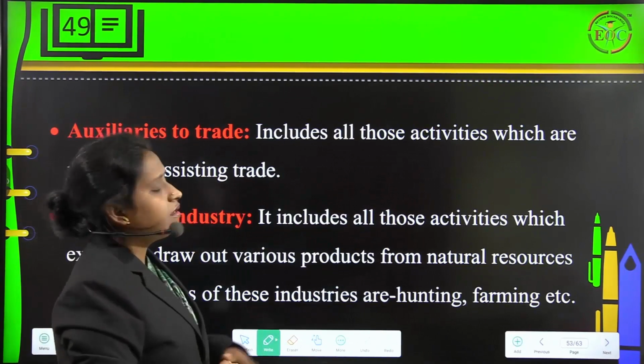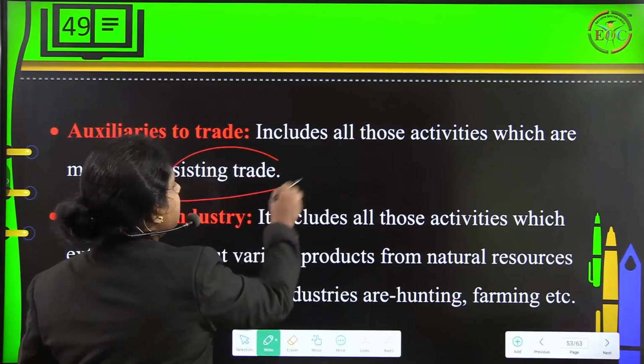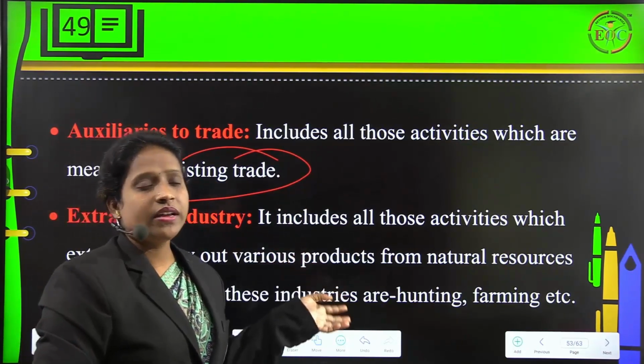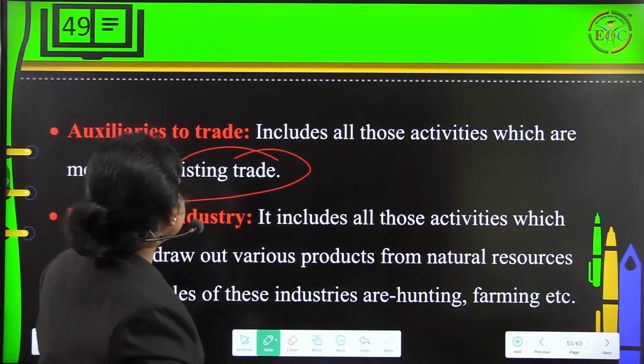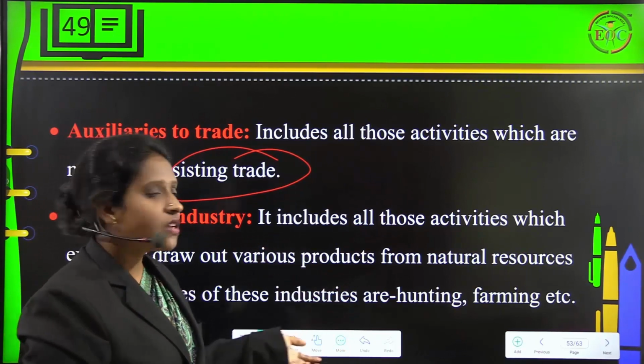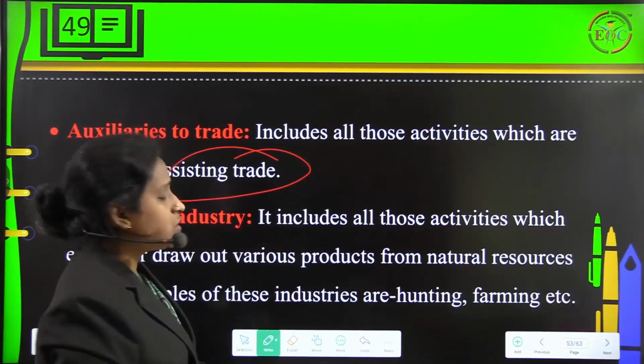Then auxiliaries to trade also include all those activities which are meant for assisting trade. Fine, like warehousing facility. Transportation facilities which are required, financing facility, and banking facilities are all what we call examples of auxiliaries to trade.